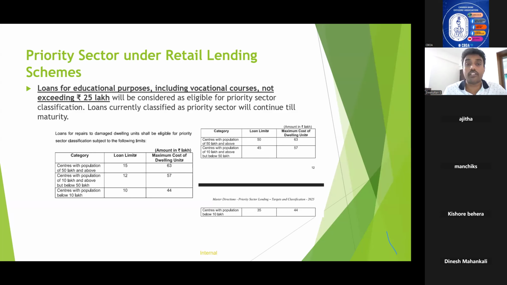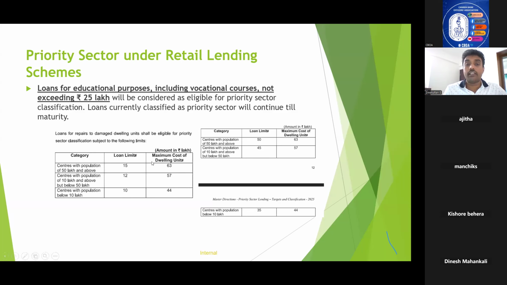Loans for educational purpose, including vocational courses, not exceeding 25 lakhs will be considered eligible for priority sector classification. This is very important because this is a recent change; up to the previous year it was 20 lakhs. Now it has been increased to 25 lakhs. So loans up to 25 lakhs will be classified as priority sector for education loans. Loans currently classified as priority sector will continue till maturity.